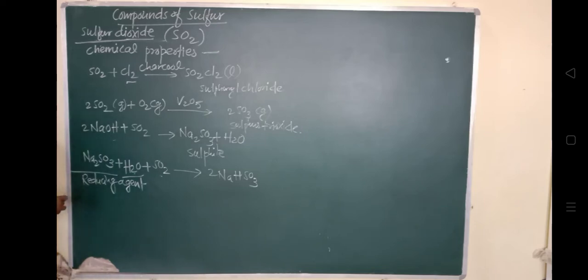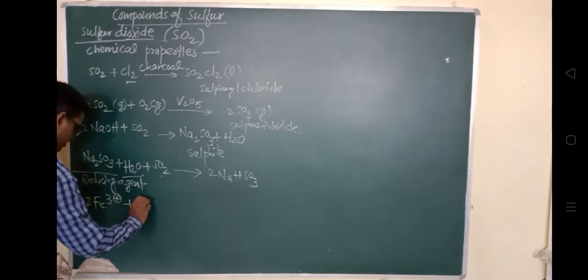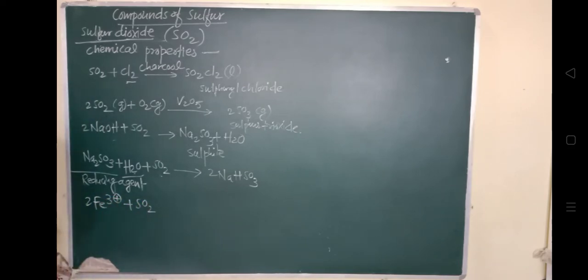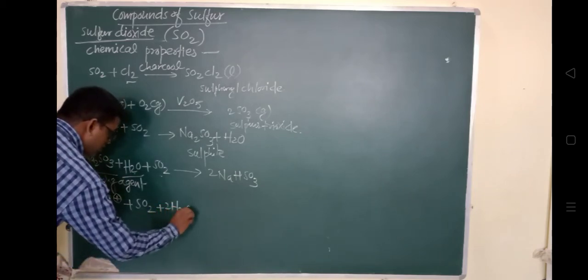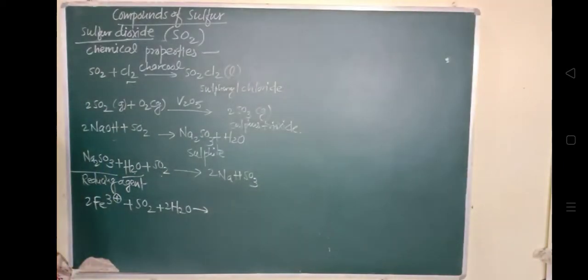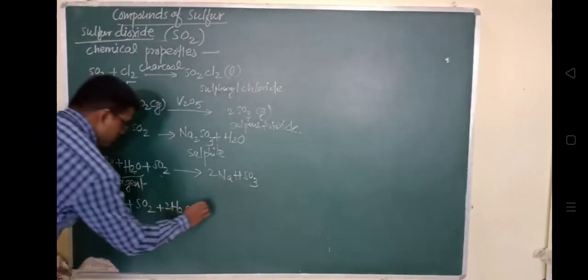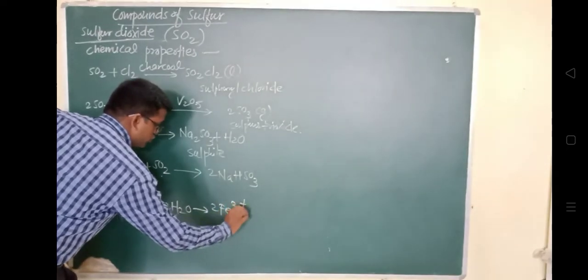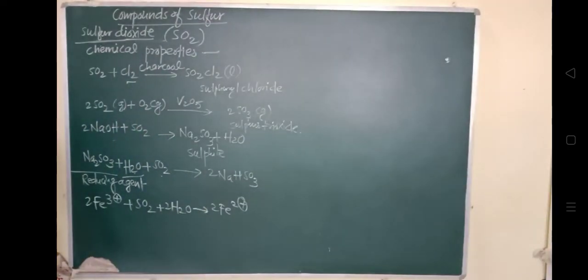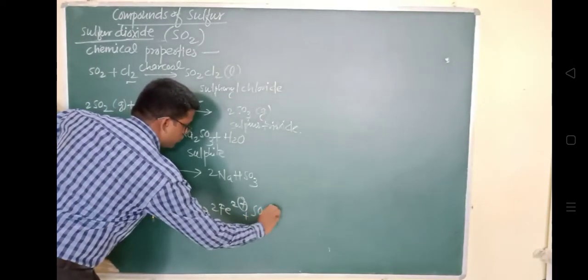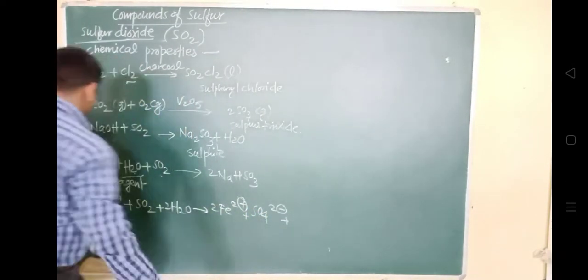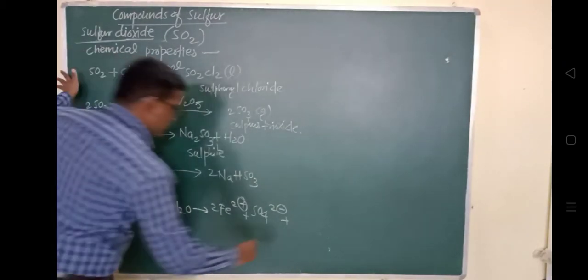So 2Fe3+ ions: sulfur dioxide reduces these Fe3+ ions to form 2Fe2+ ions, along with the formation of SO4 2- ions and 4H+ ions.